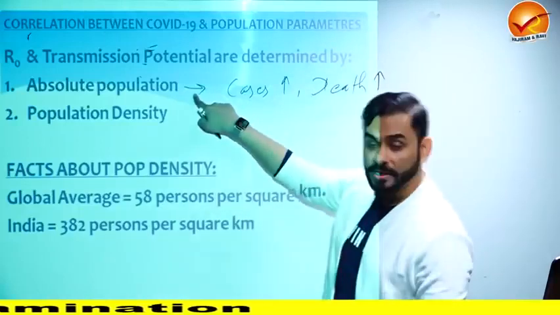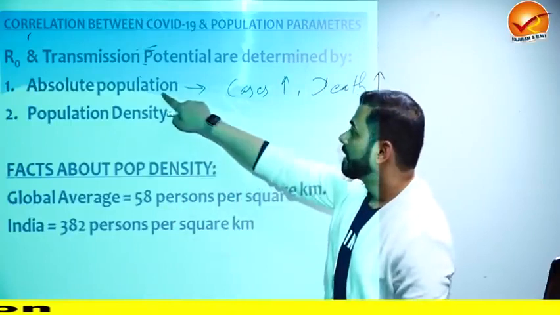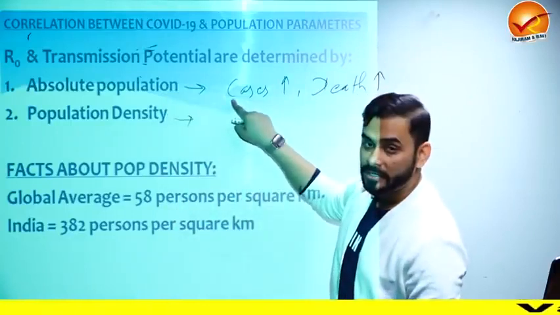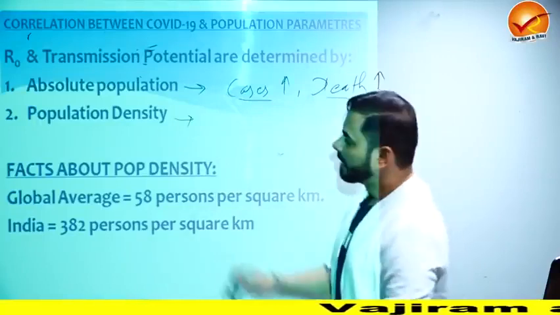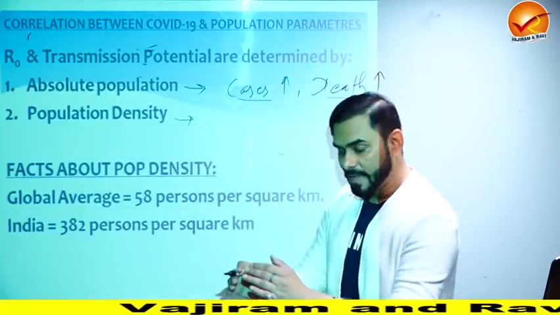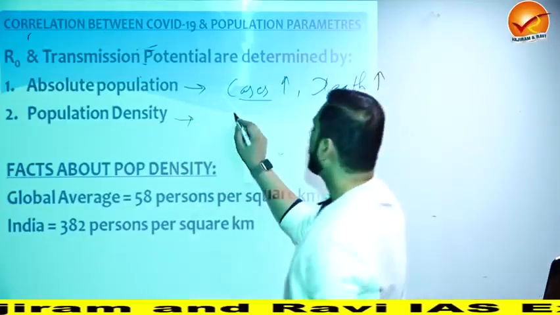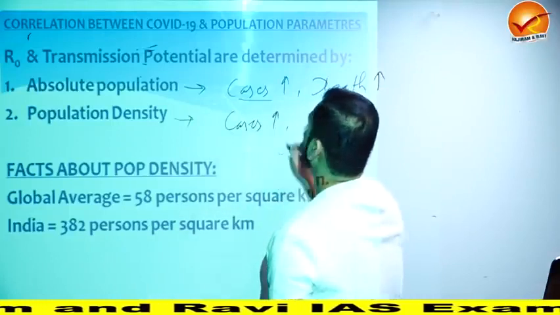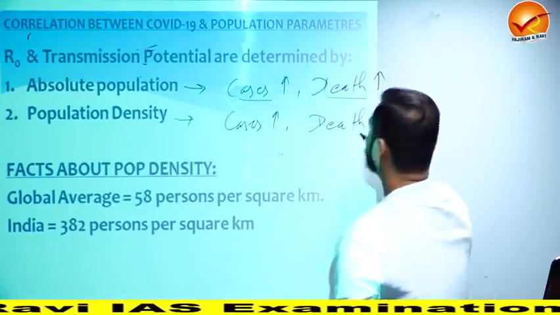This is a research that has been published in the Economic Survey: if the absolute population is high, the number of cases will be high and deaths will be high. But if the population density is high, which means the number of people living in every square kilometer is very high, then cases will be high, but the number of deaths won't necessarily be high.